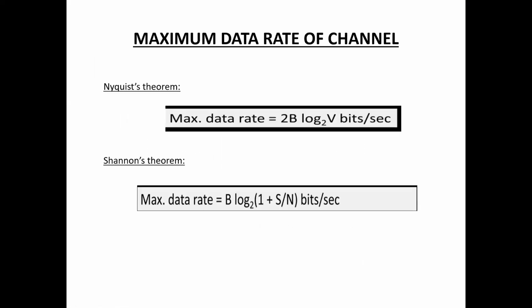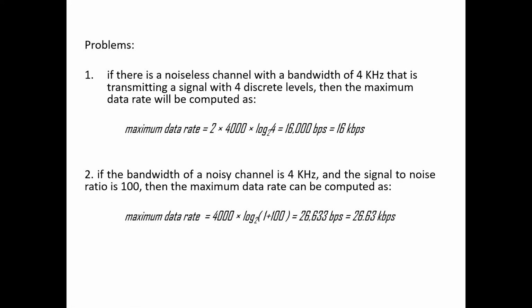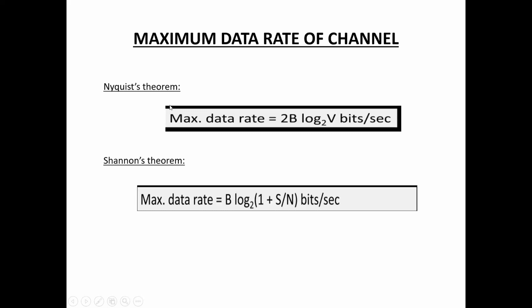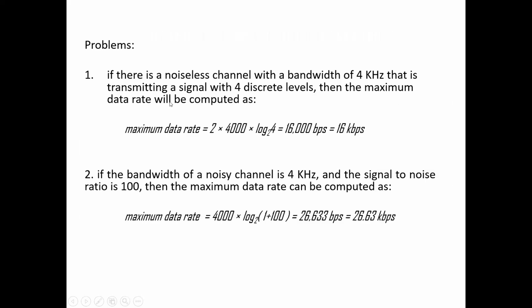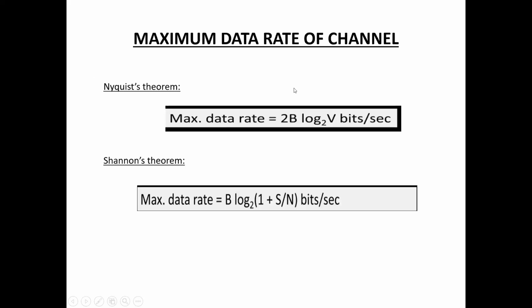So this is about finding the maximum data rate of a channel using two theorems, Nyquist theorem and Shannon's theorem. If they give the signal to noise ratio, you use Shannon's theorem. If they give discrete levels, 4 discrete levels or some n discrete levels, we use Nyquist theorem.